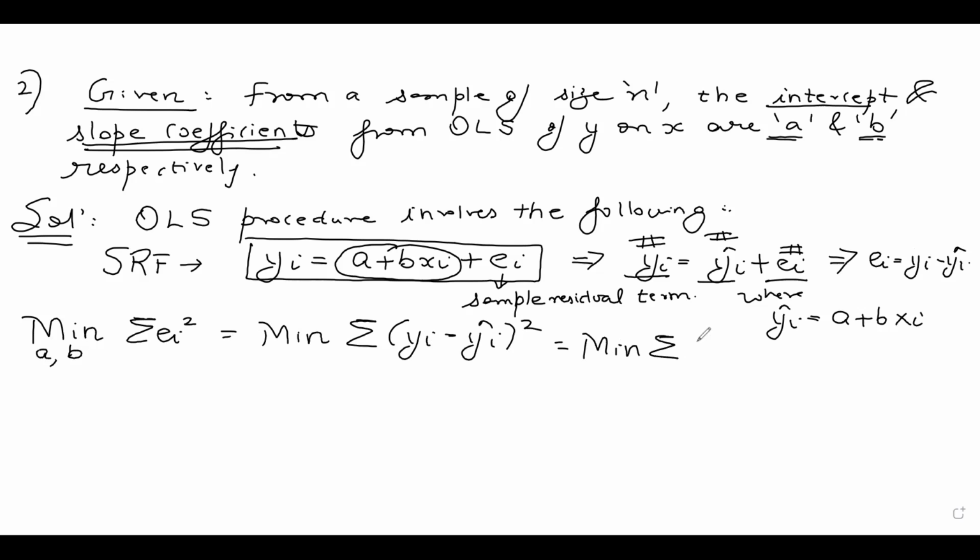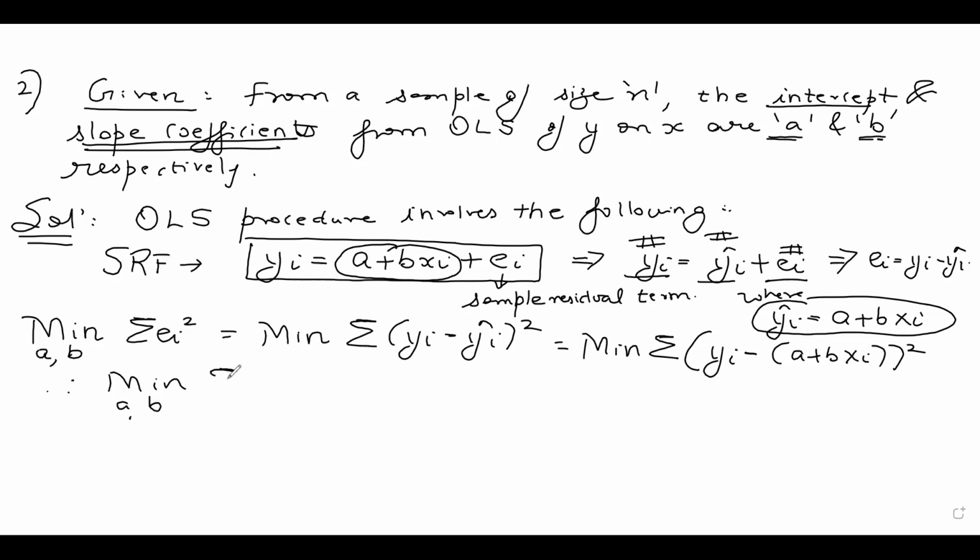And if you look at this closely, yi hat is a plus b xi. So I can write minimize summation of yi minus a plus b xi, whole square. So our objective finally is to choose a and b so as to minimize summation of yi minus a minus b xi whole square. This is our objective for the ordinary least squares procedure.